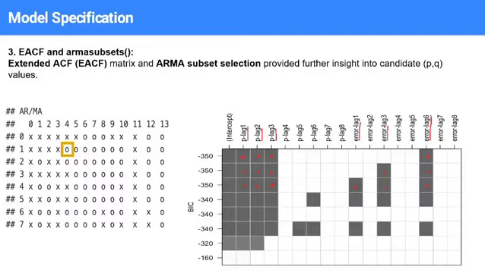Next, coming to the ARMA subsets. Here we'll first consider the top 3, where we get p values as 1, 2, 3 and q values as 1, 3 and 6. Depending on that, we'll create the ARIMA models.